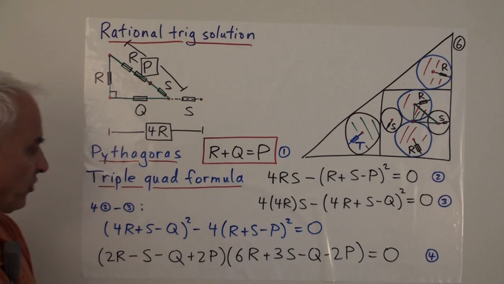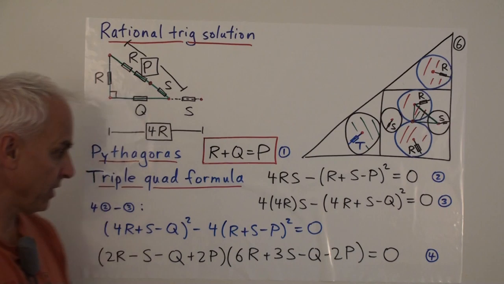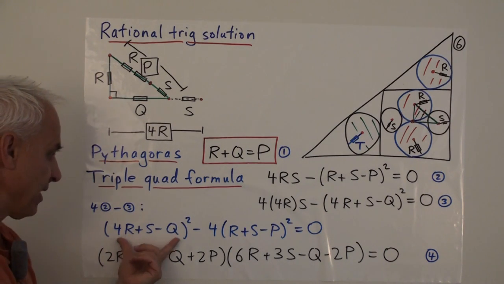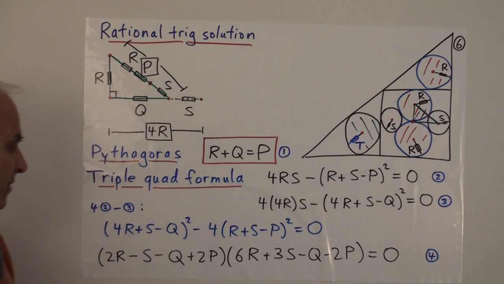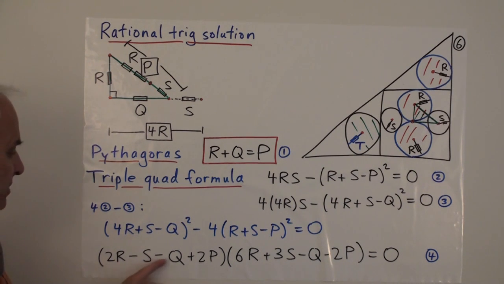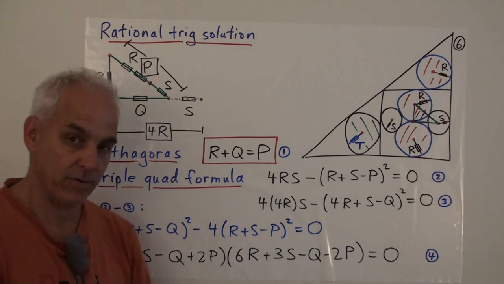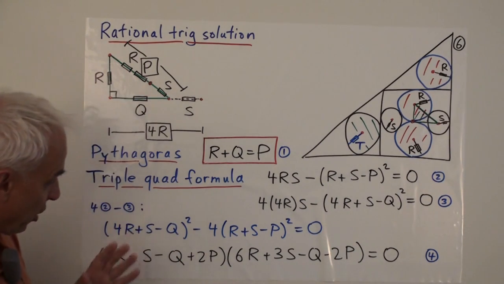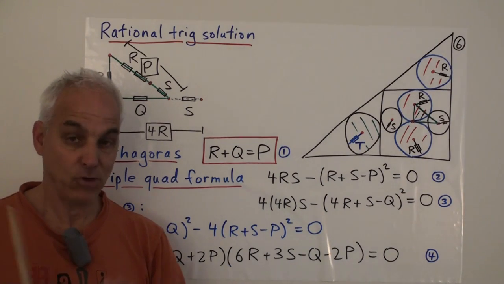So this relation has to be true. And this is a difference of squares, because 4 is a square. So we can also write it as this minus 2 times this, or this plus 2 times this. And we can factor it, and you can check that. That's what I've done here. I've just factored this difference of squares into its two linear factors: (2R minus S minus Q plus 2P) and (6R plus 3S minus Q minus 2P) equals 0. So at this point, all we know is that either this is 0 or this is 0. Let's have a look at both cases.